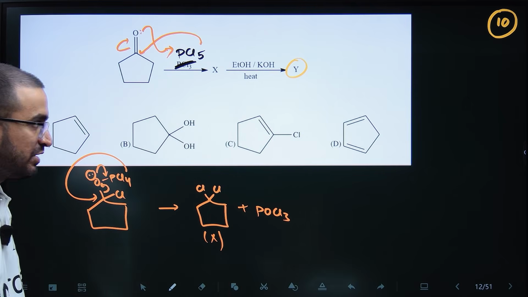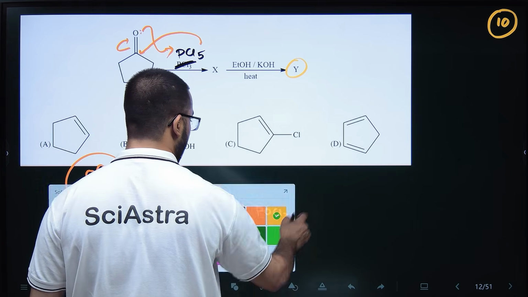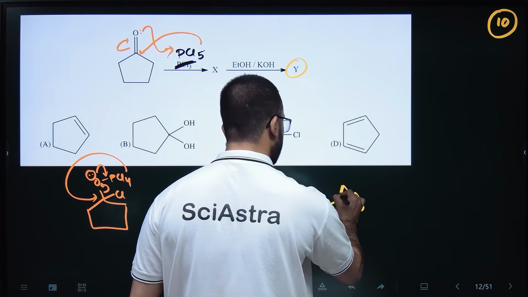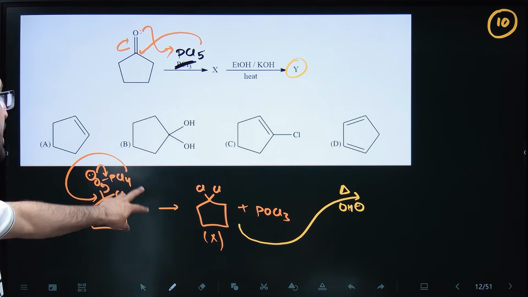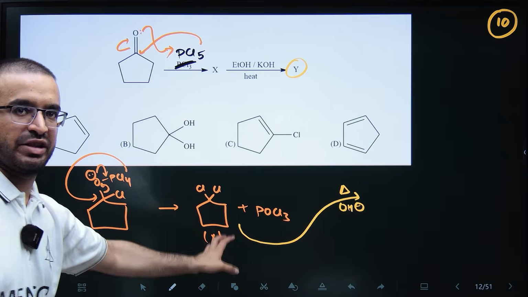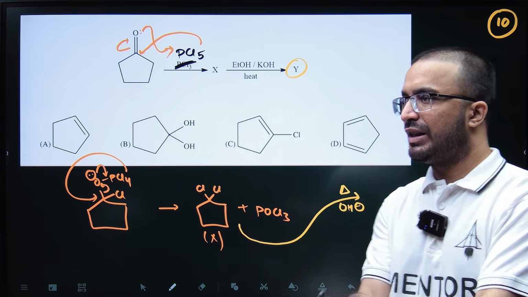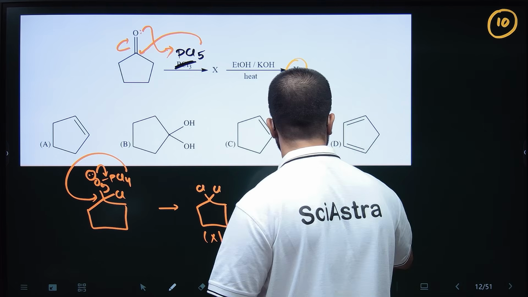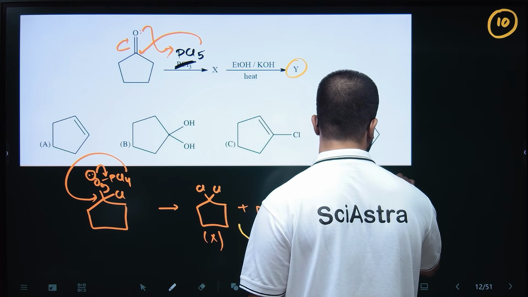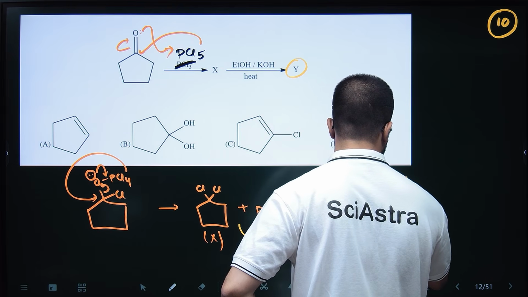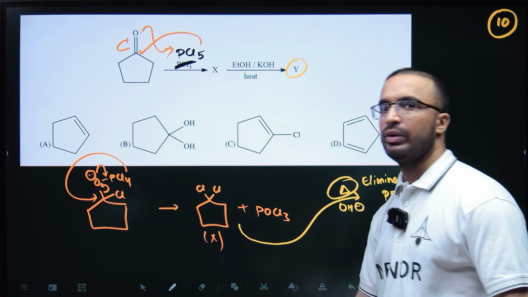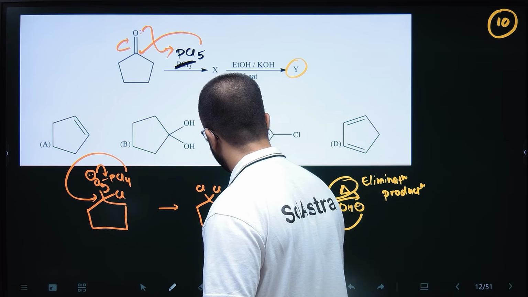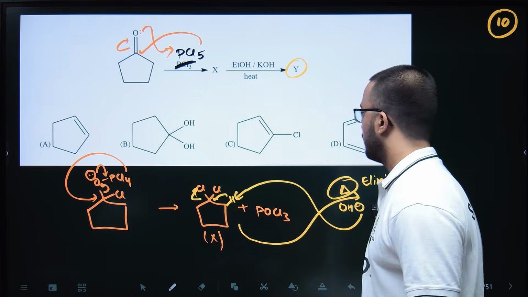So when this X is treated with alcoholic KOH and obviously there is heat given. So OH minus and heat. If heat would not have been given, then substitution product would also have been there to some extent, but majorly then it would have been substitution product. But because of this heat, you will write elimination product, because elimination is a thermodynamically controlled reaction, so it happens at high temperatures. So obviously this will attack at beta hydrogen and chlorine will be removed.